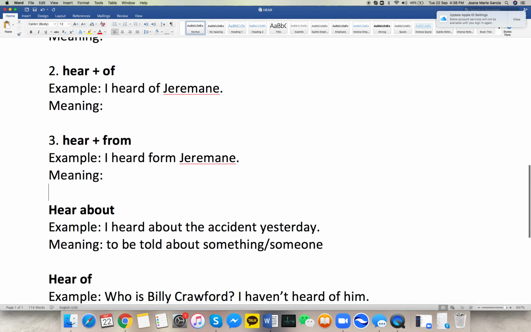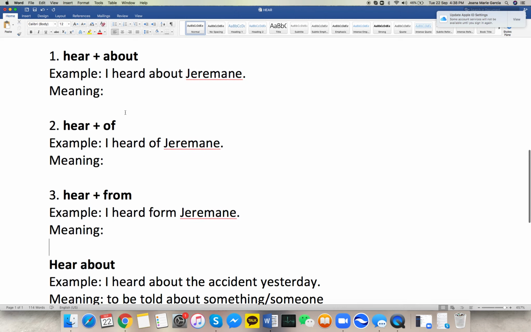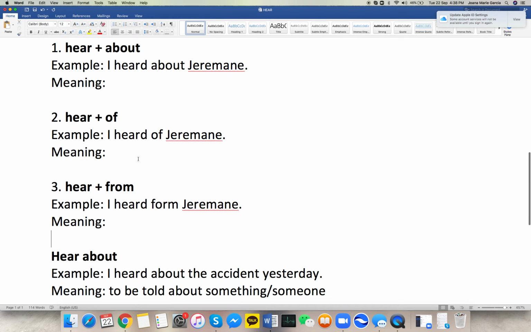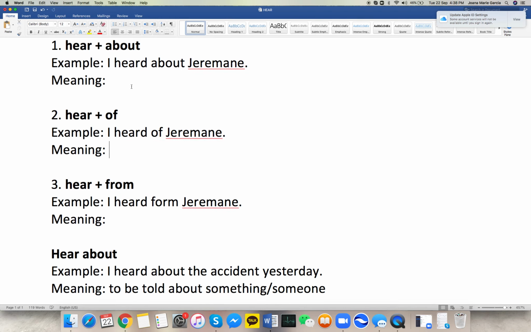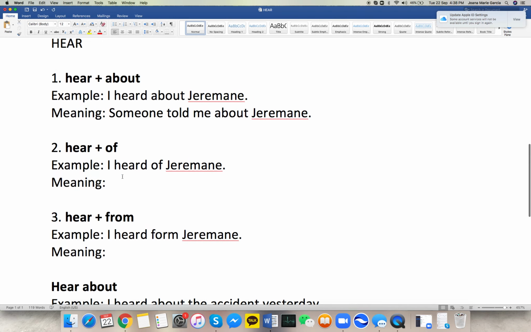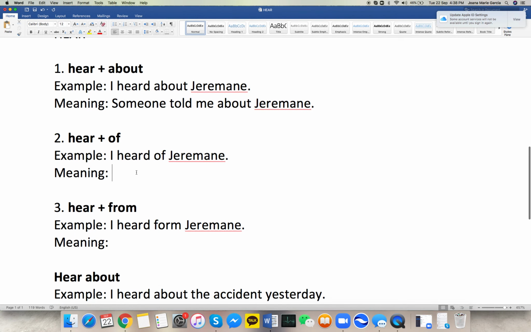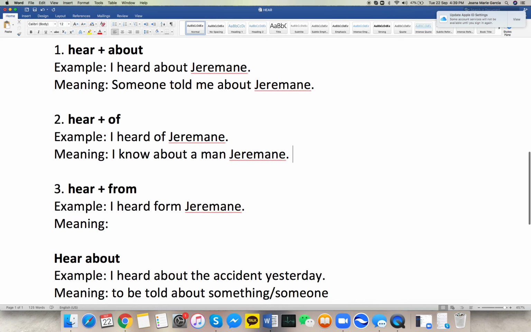So in this case, when we say I heard about Jermaine yesterday, the meaning is to be told about someone or something. It means someone told me about Jermaine yesterday. And for hear of, like what I said a while ago, it's to know that somebody exists. Have you heard of Jermaine? It means I know about a man, Jermaine. I know that he exists. So that's the meaning.